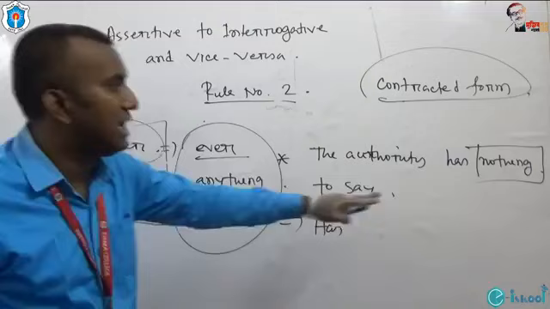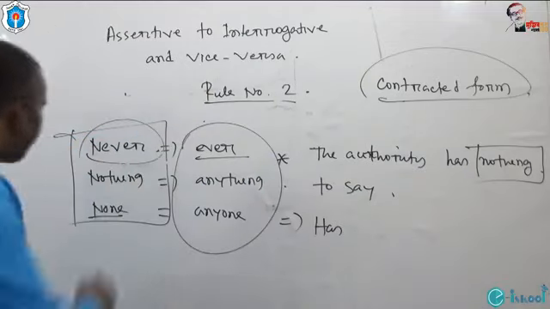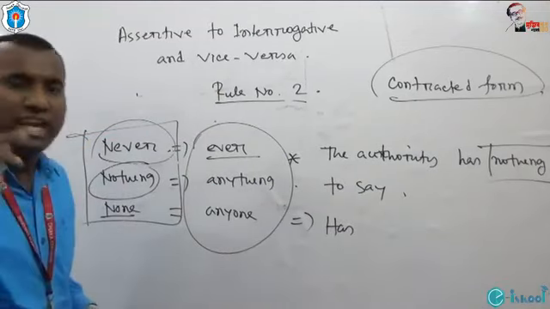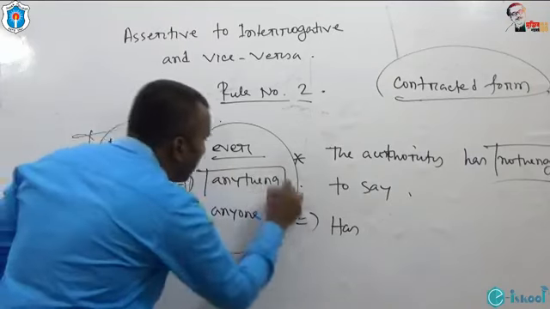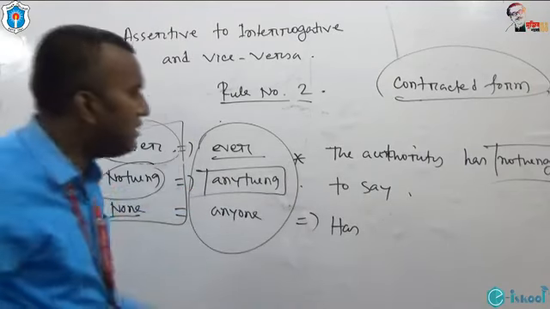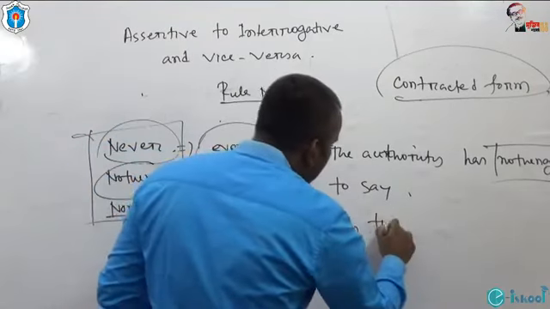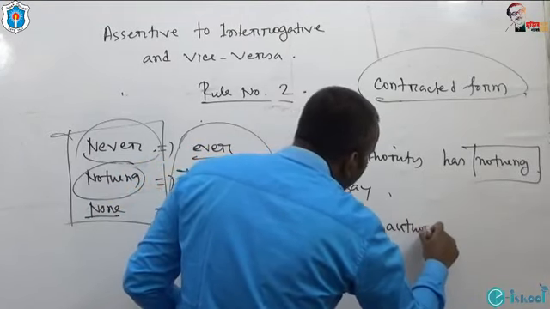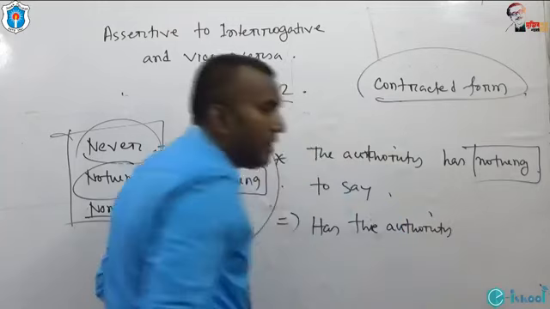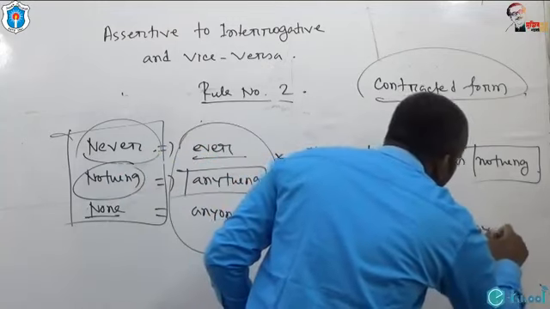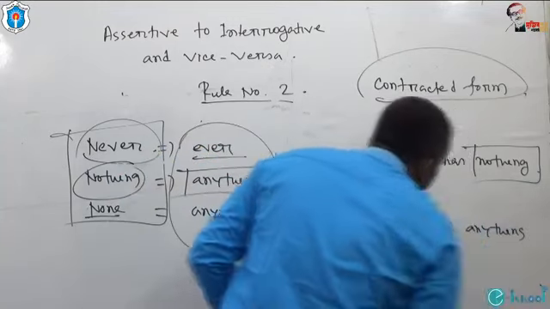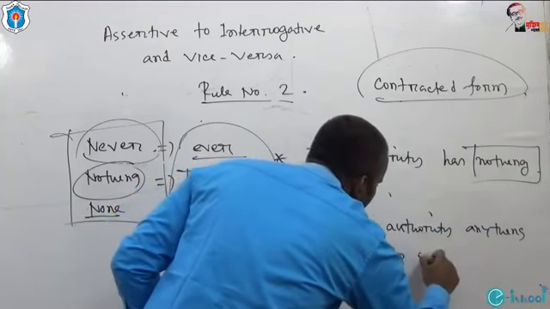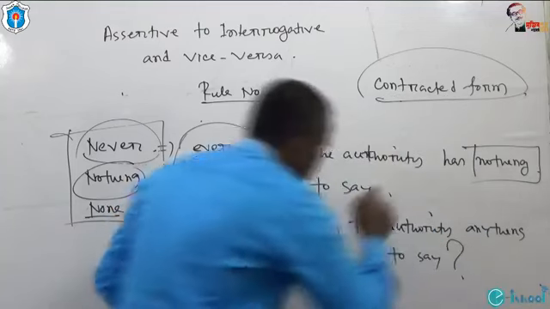But I have told you that if you get nothing, you will not use any not, but you have to use anything. So what is the answer? Has the authority anything to say? Question mark.